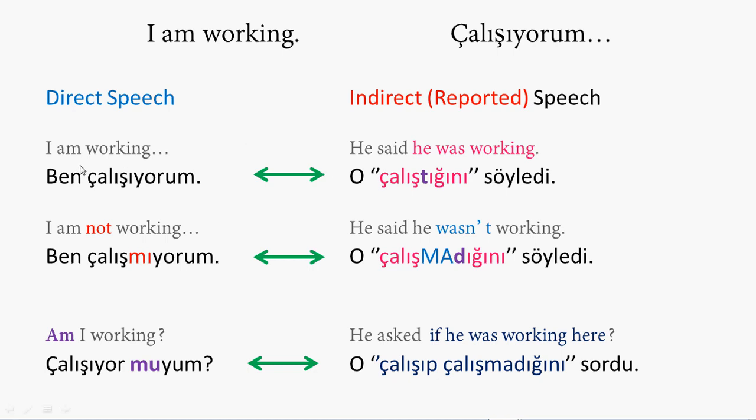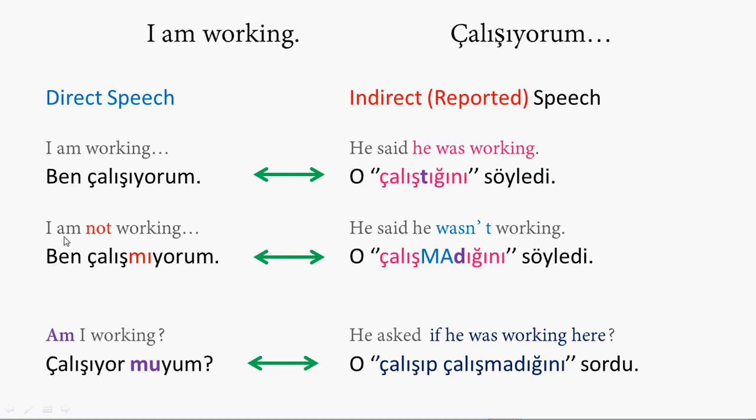Now let's see the first example. Ben çalışıyorum. Direct speech, doğrudan anlatım. When you make this indirect or reported speech, we use it like this: O çalıştığını söyledi. This is the same as in English, where you change one tense back in the sentence. For example, present continuous in direct speech becomes past continuous in reported speech. This is how it works in Turkish as well.